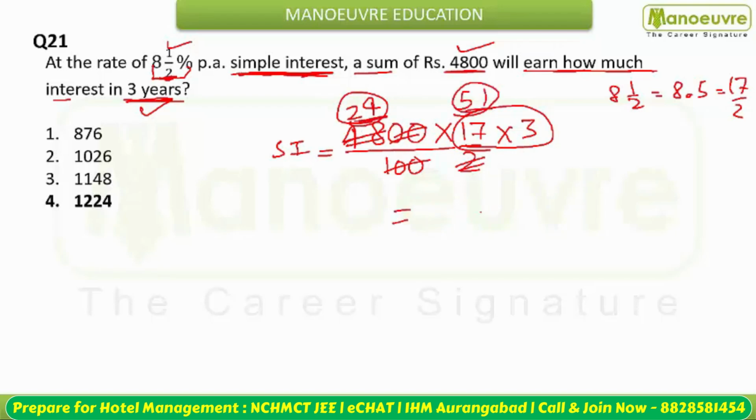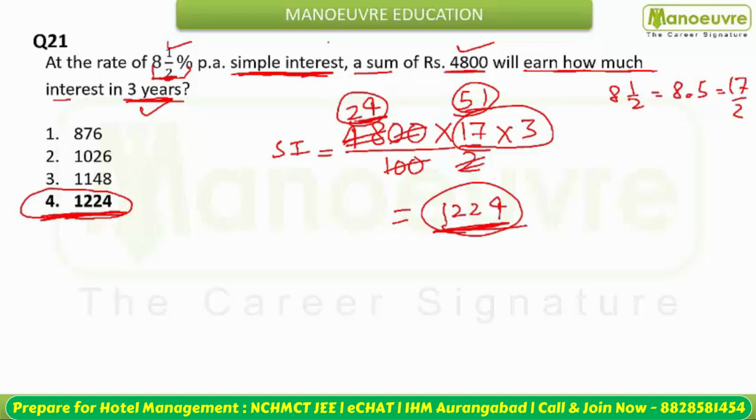You will get 1224. Option number D, the fourth option, that is your 1224 rupees will be your interest calculated.